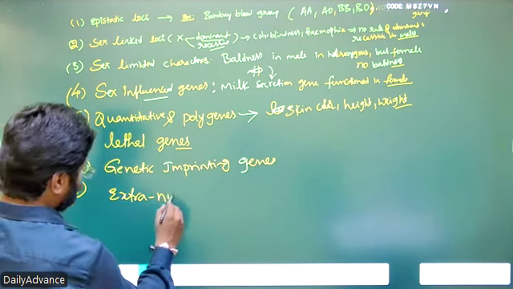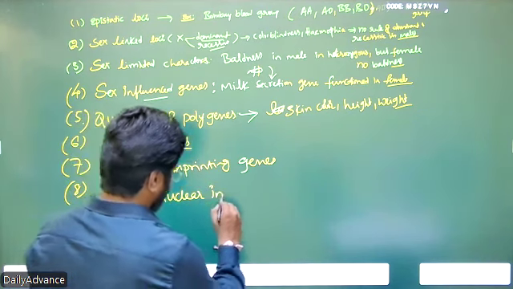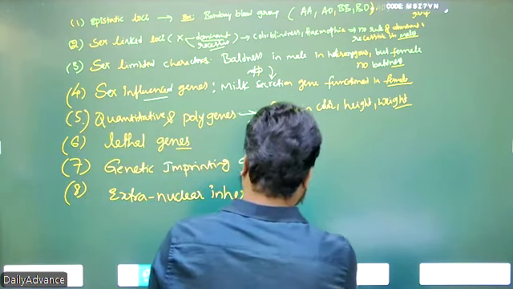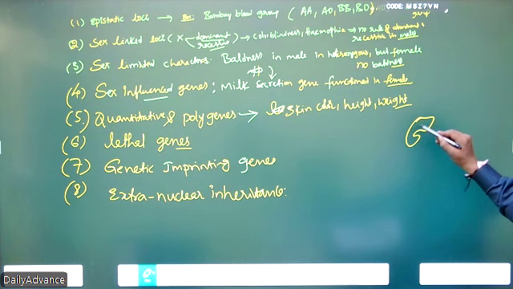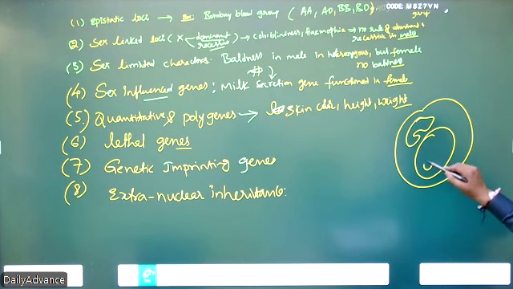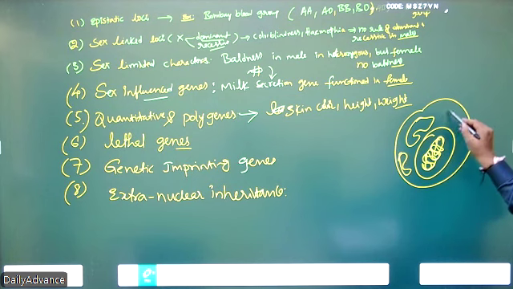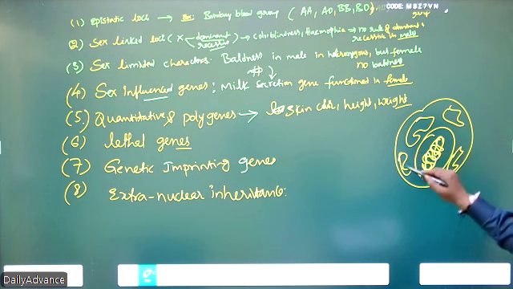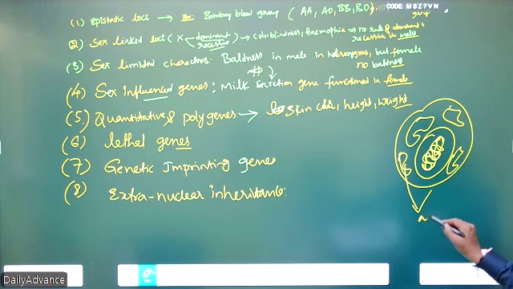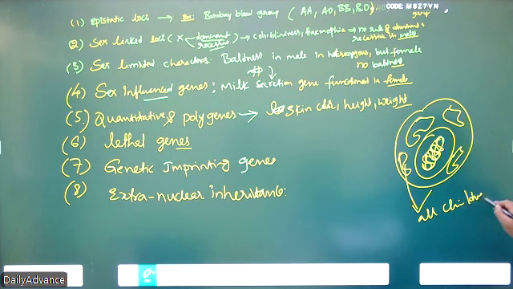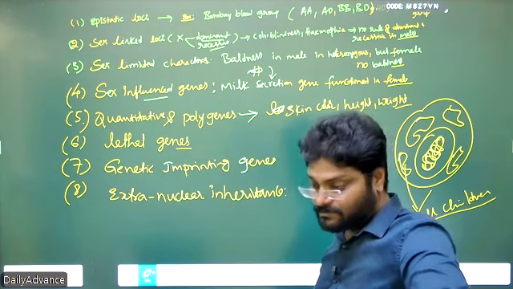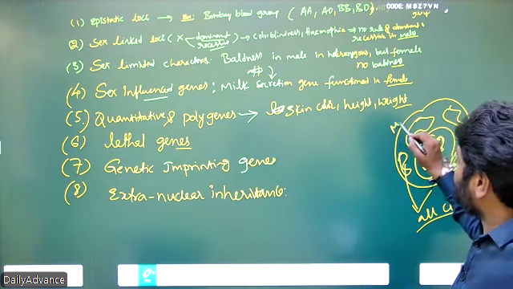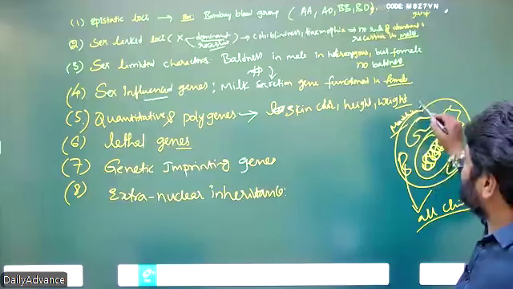So extra nuclear inheritance means any disease in the mitochondria. So this is the nucleus. Any disease in the mitochondria is generally passed on, because mitochondria always come from the mother. So generally it is passed from mother to all children. The father never passes mitochondrial-related disease to the children. Only the mother passes it. So here also Mendelian laws never work out.